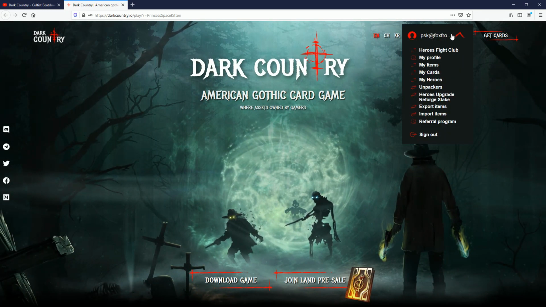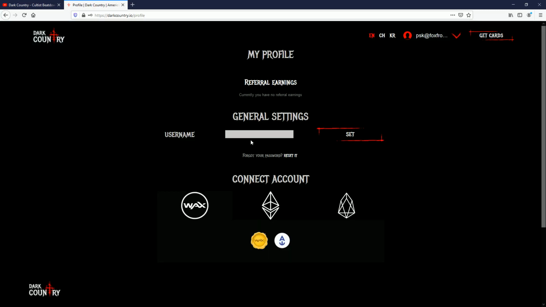So from here, you're going to want to go to your profile and you're going to want to set your username. I'm going to set it just as PSK, nice and simple. And you can also connect your various accounts here. So you've got Wax, ETH and EOS at the moment. Other accounts will be coming. Once Flow's live, you'll be able to connect it here.